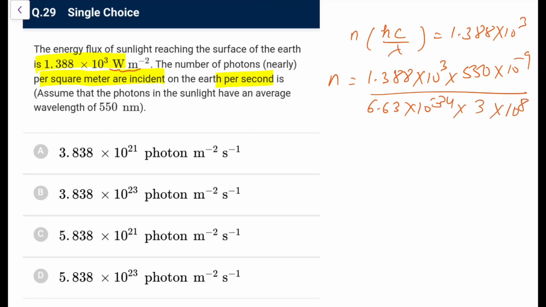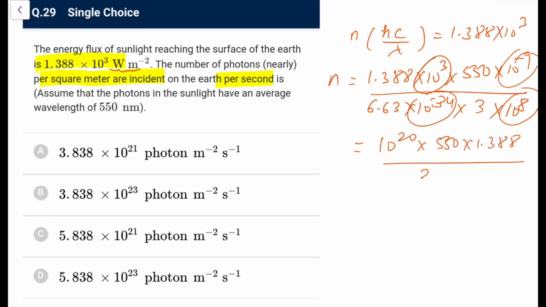Let me check the powers first. This becomes positive 37, 34 and 3, and this is 17 negative. So 37 and 17, 10 to the power 20 into 550 into 1.388, and 6.63 into 3 is approximately 20, so cancelling this zero.